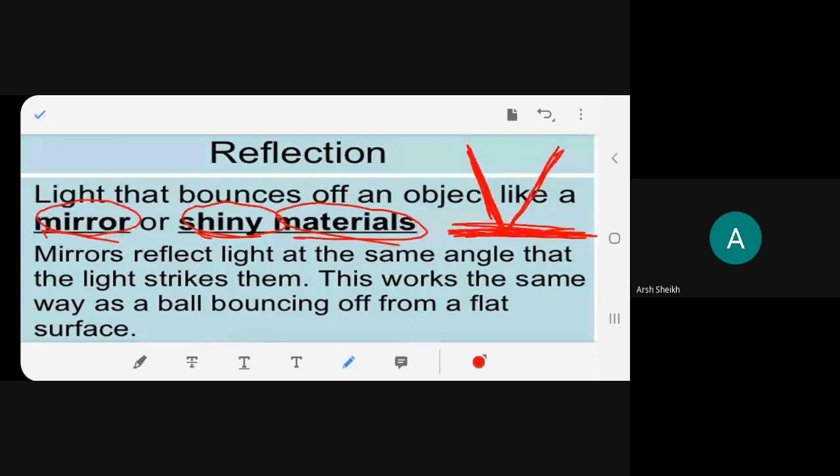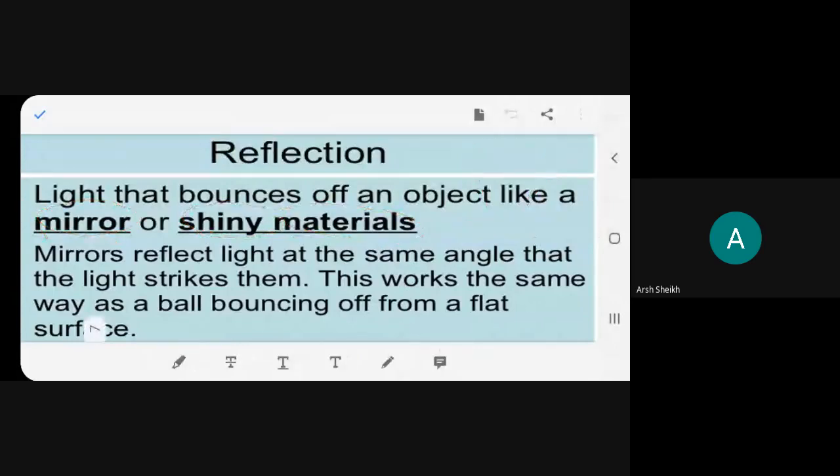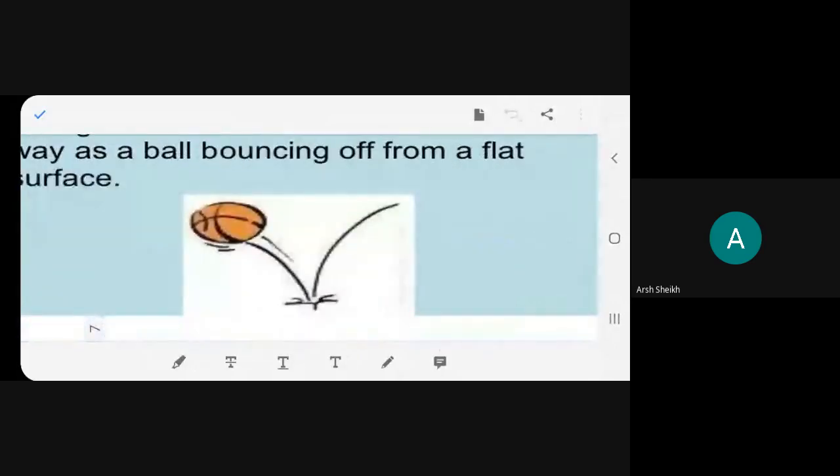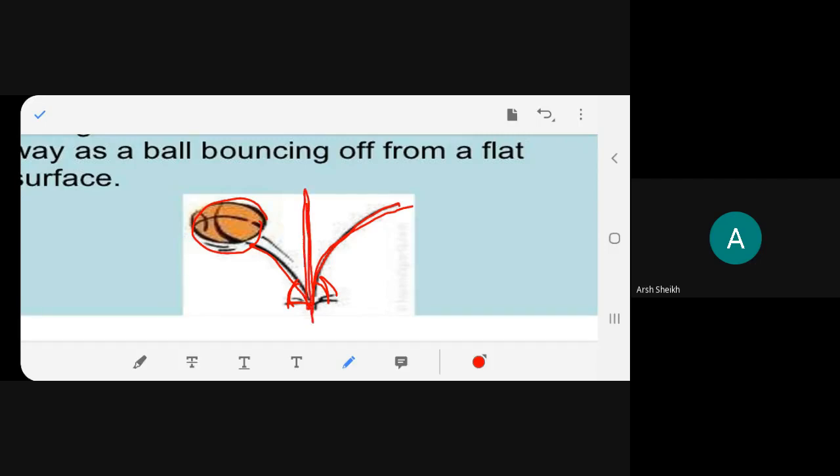It comes back with the same force at the same angle. For example, look over here. If the ball is hit like this, it's making a certain angle. The same angle will be made for it to bounce back. So this is called as incident and this will be called as reflected. Understood, beta? Yes, ma'am.